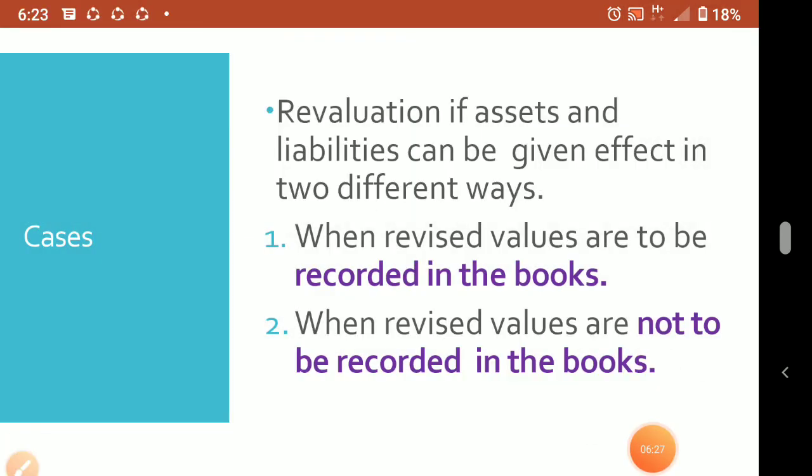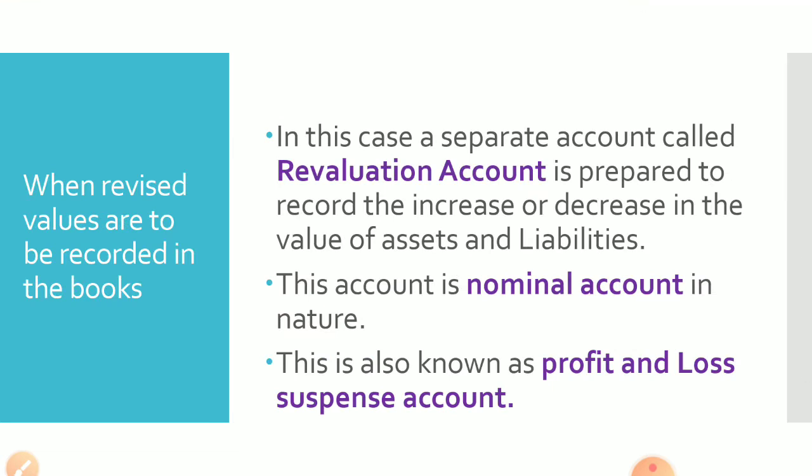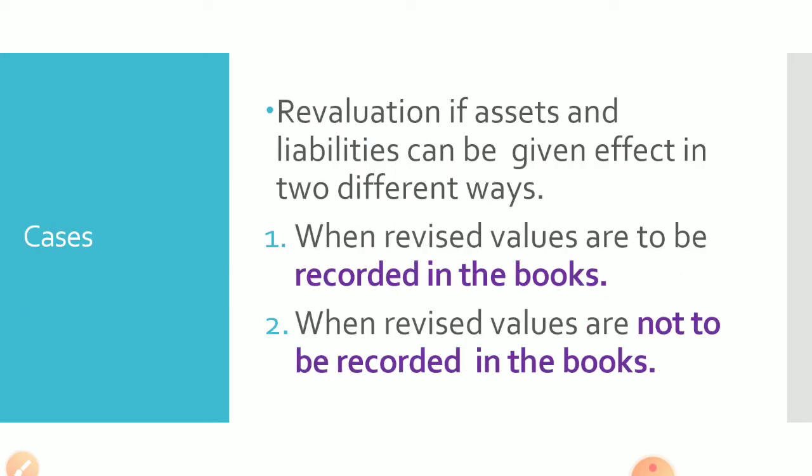These are the two cases we are going to discuss. First case we'll see is when revised values are to be recorded in the books, which means they want to record the revised values.